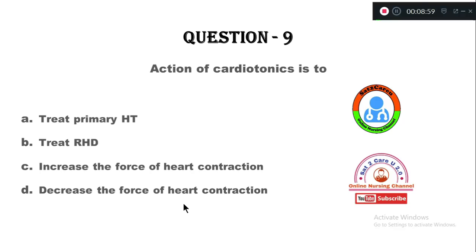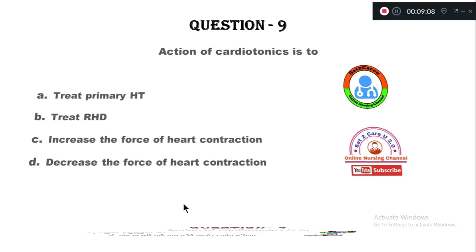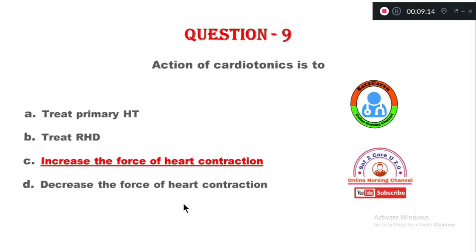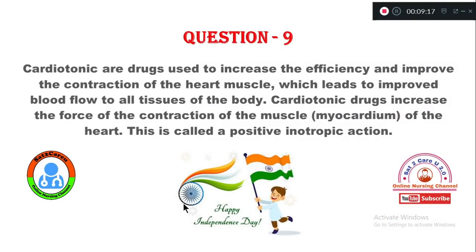The right answer: cardiotonics are used to increase the force of heart contraction. So that is the right answer. This is the drug which is used to increase the efficiency and improve the contraction of heart muscles.